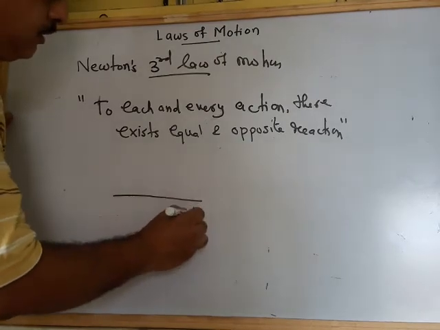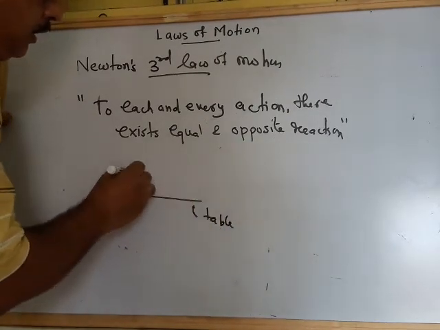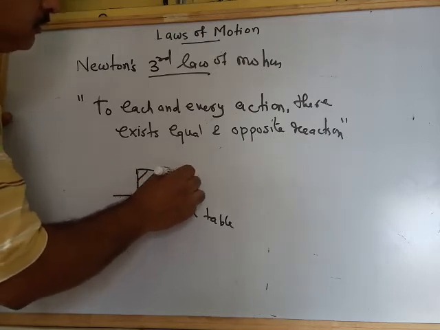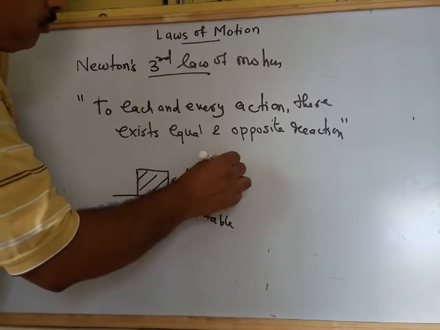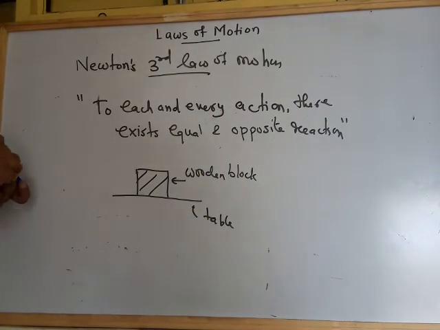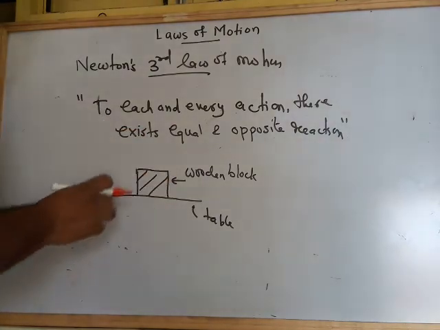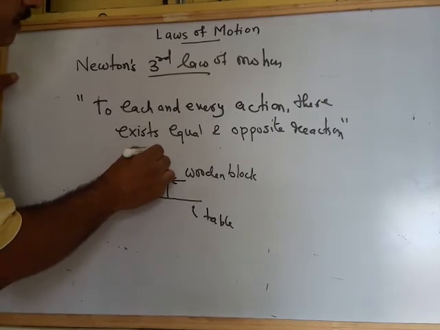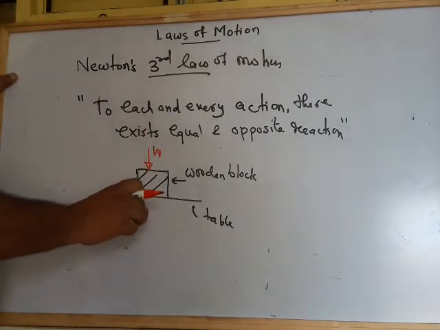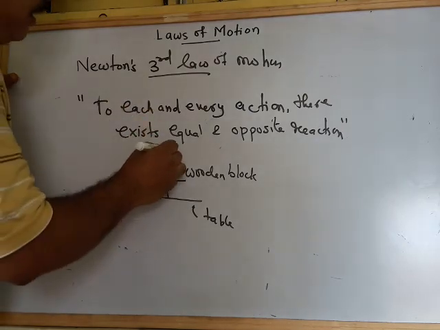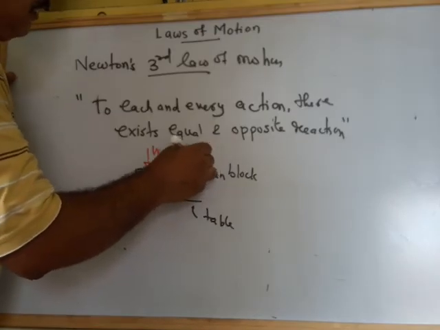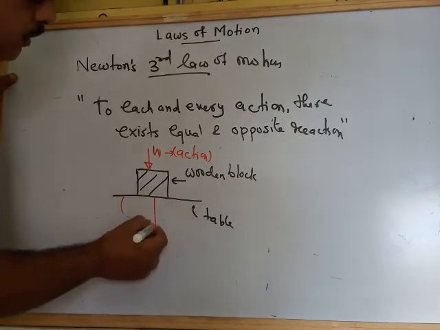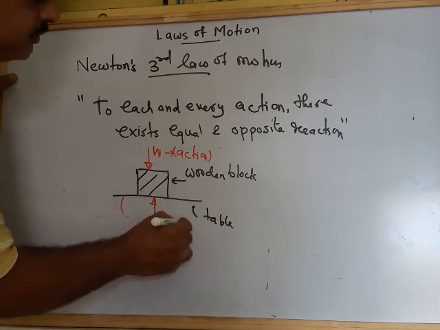For example, this is a table and you have put a very big wooden block on this table. Now this wooden block, from the lower standard we know that the wooden block is putting the weight. The weight is acting downward. So the wooden block is putting weight downward. So this weight is known as the action. Now who is opposing this weight? This table. This table will put equal and opposite reaction. So this N is the reaction.